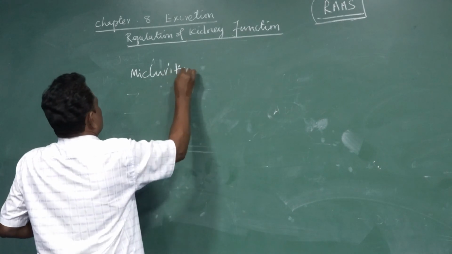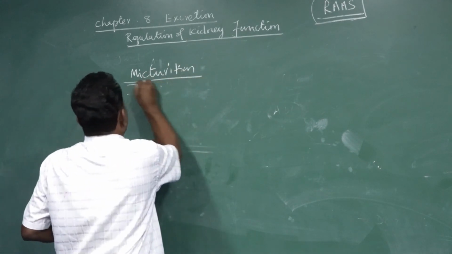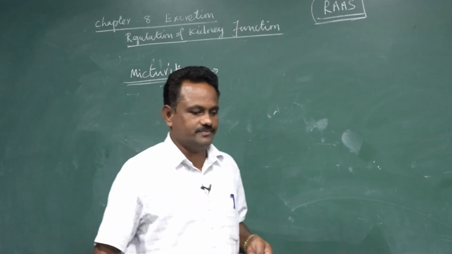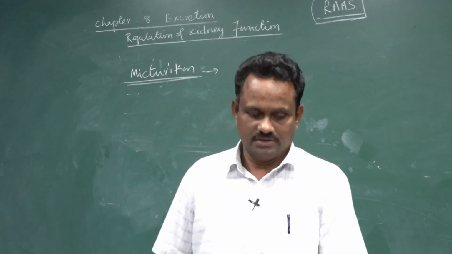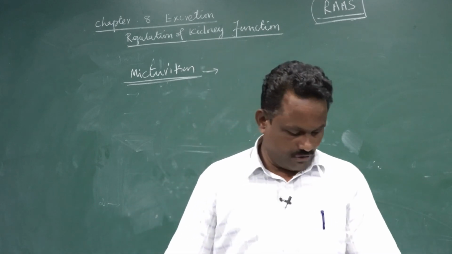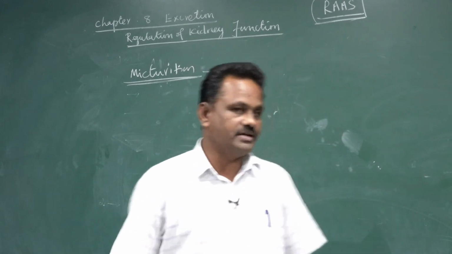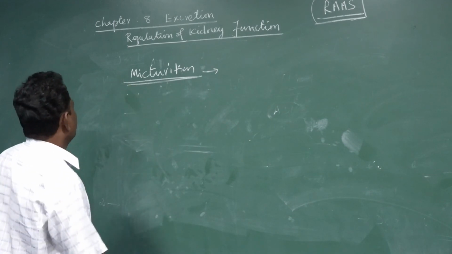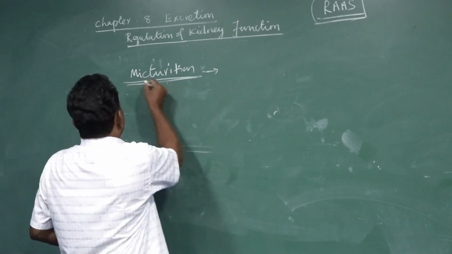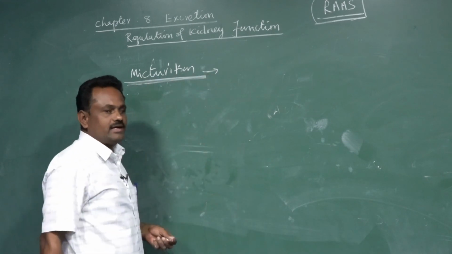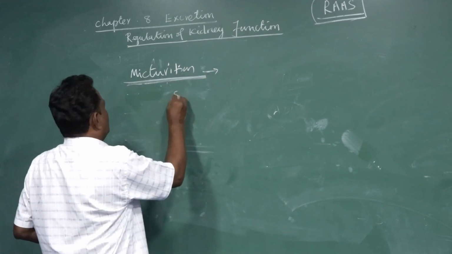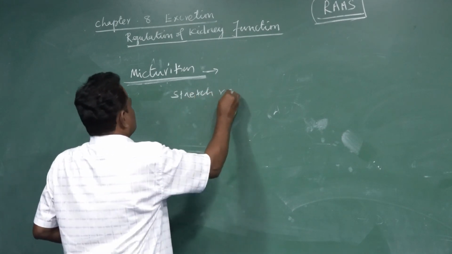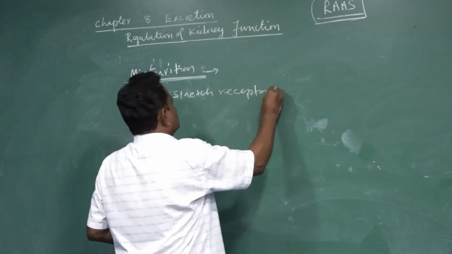Micturition is nothing but the feeling of urination, or the excretion of urine. So there is a process of releasing urine from the bladder. We call this the micturition process. Here in the urinary bladder, a kind of receptor cell is present, called stretch receptors.